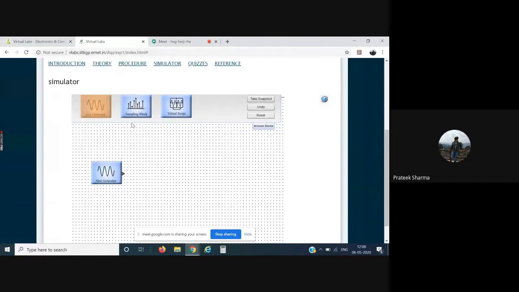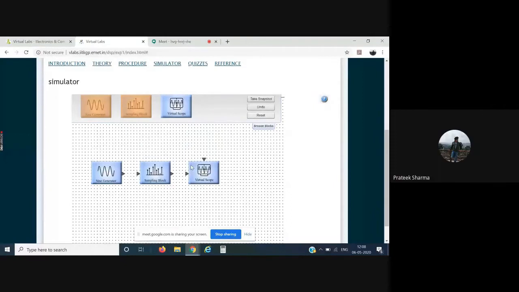Then click on the sampling block. Again, place it over here. Now you can only enter the sampling frequency. The number of samples will automatically be doubled. For example, I entered just a sampling frequency of 20, and the number of samples automatically turned to 40. Now we have this virtual scope.